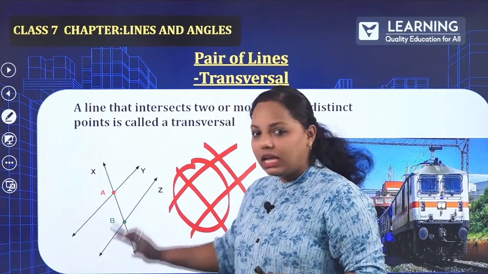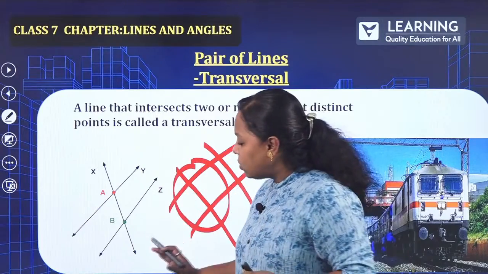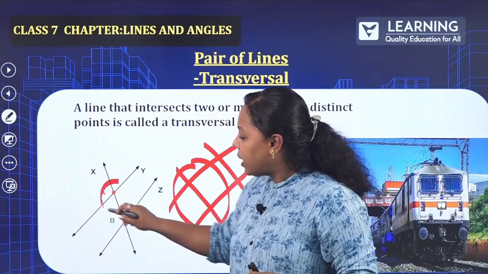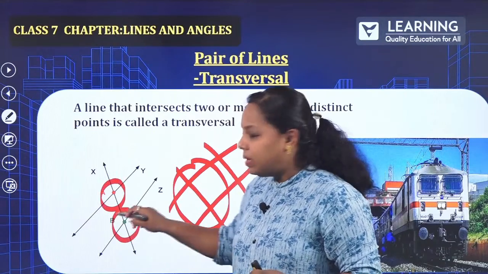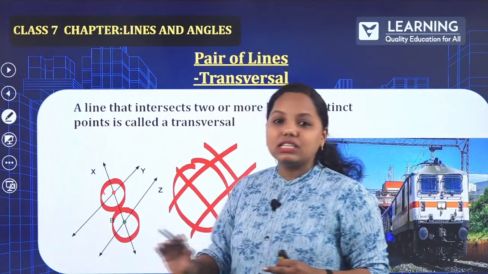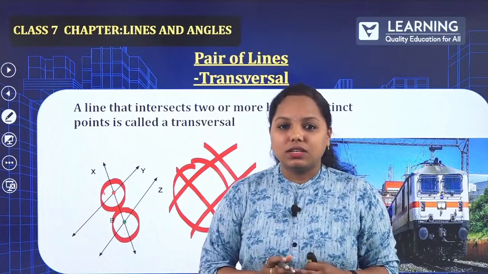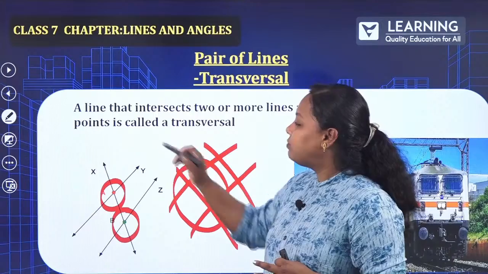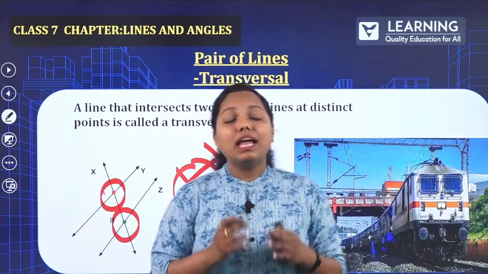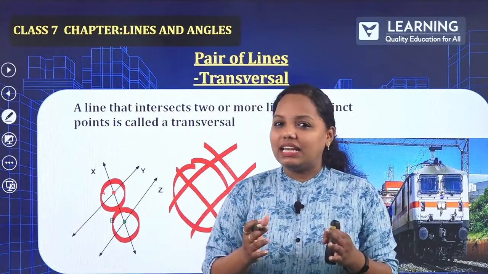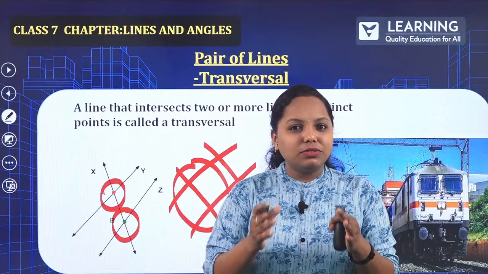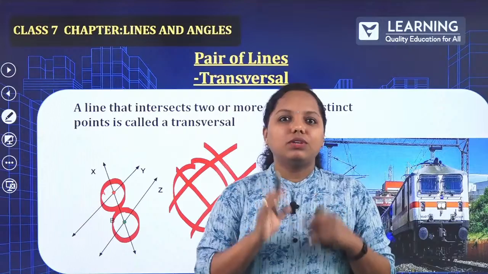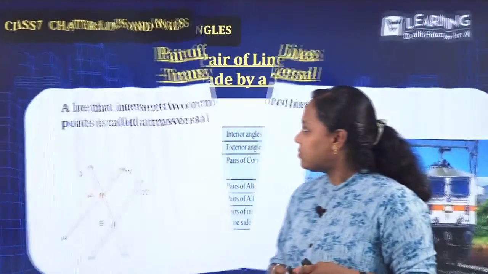So Y and Z are one track, and now there is a train moving, let me call it X, which is this point, point A and point B. So this line is called the transversal. I hope you are able to understand this. But the main thing you have to understand is that the lines have to be parallel. As soon as you remember the word parallel, it is nothing but the railway track. You have to remember the railway track example.